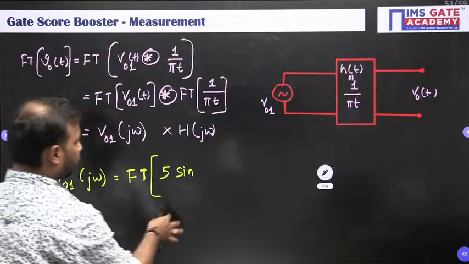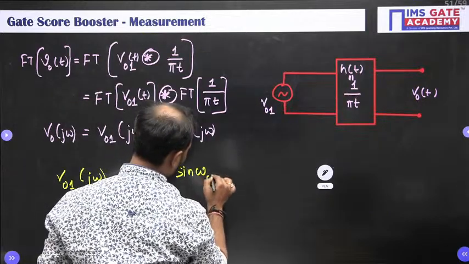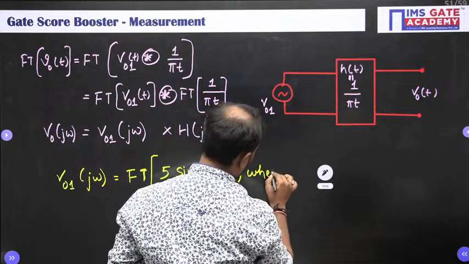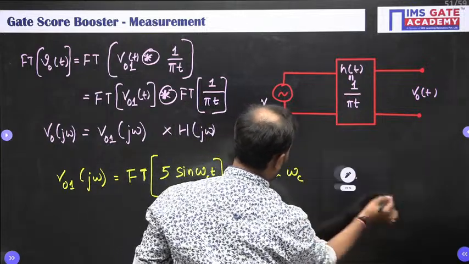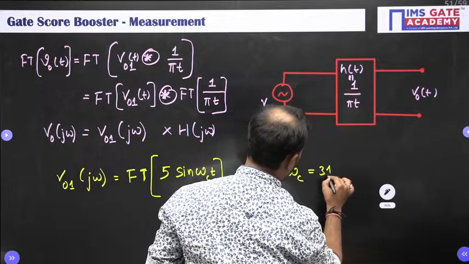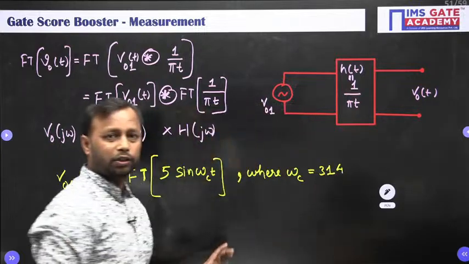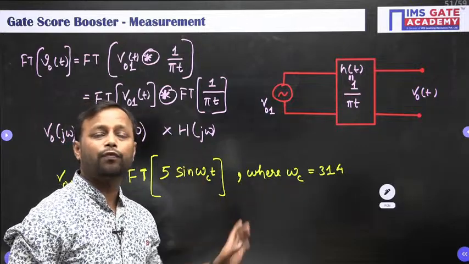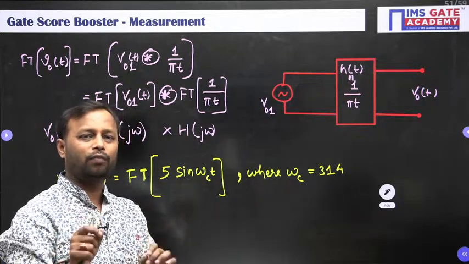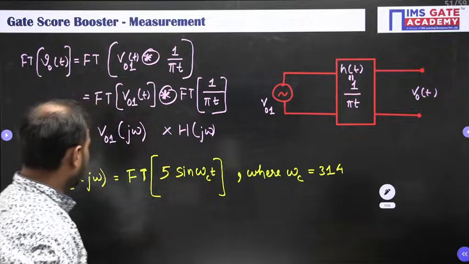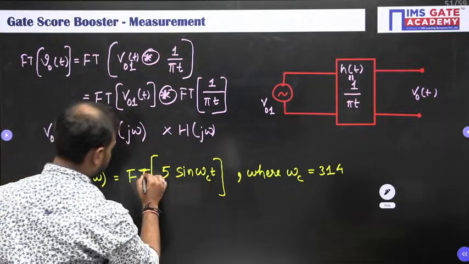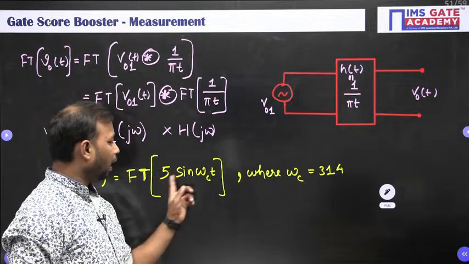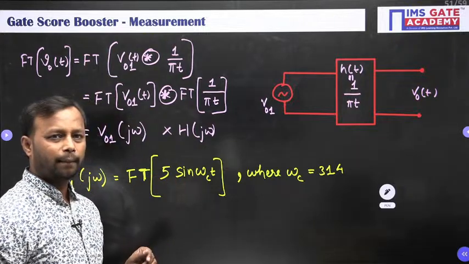So let me take 5 sin omega ct, where omega c is 314. Please look at the solution very carefully, because this question is full of concepts, full of tricks. All right. Now what is the Fourier transform of this 5 sin omega ct?